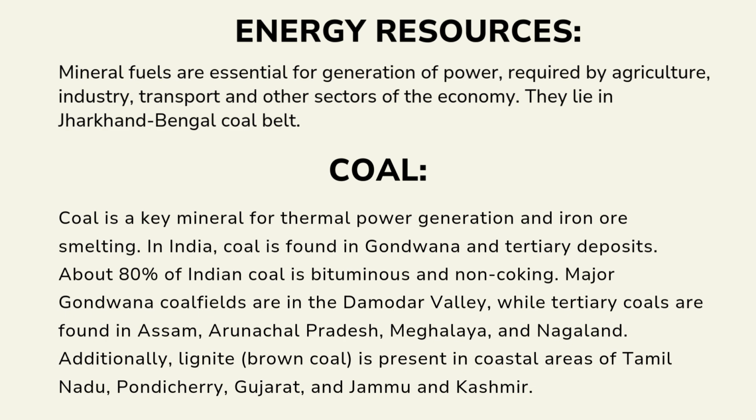About 80% of Indian coal is bituminous and non-coking. Major Gondwana coal fields are in the Damodar Valley, while tertiary coals are found in Assam, Arunachal Pradesh, Meghalaya, and Nagaland. Additionally, lignite, brown coal, is present in coastal areas of Tamil Nadu, Pondicherry, Gujarat, and Jammu and Kashmir.